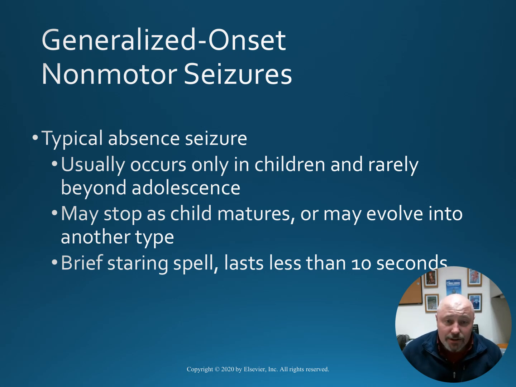In the case of generalized onset non-motor seizures, or your typical absence seizure, this usually only occurs in children and rarely beyond adolescence. It may stop as the child matures or may evolve into another type. It's characterized by a brief staring spell that typically lasts less than 10 seconds.